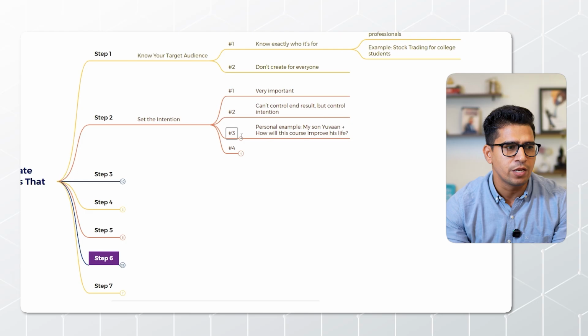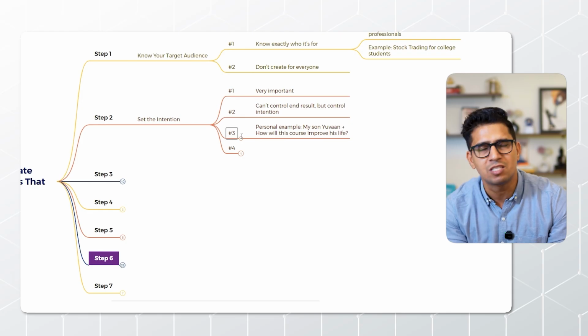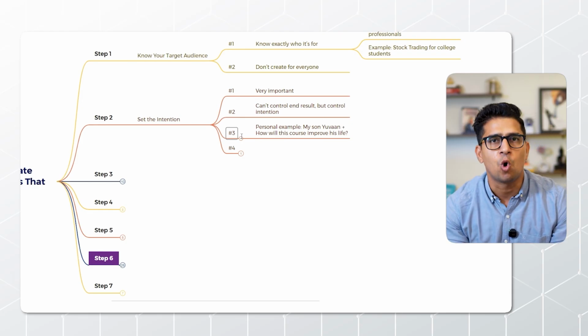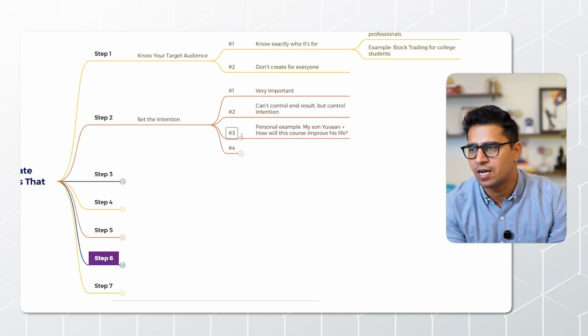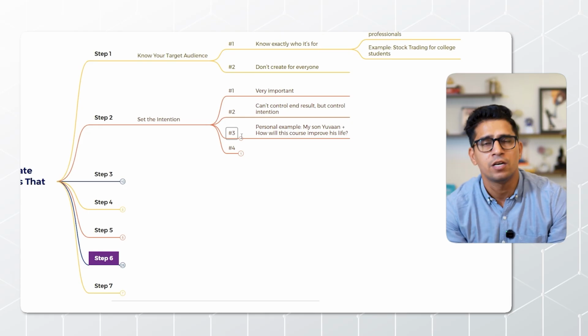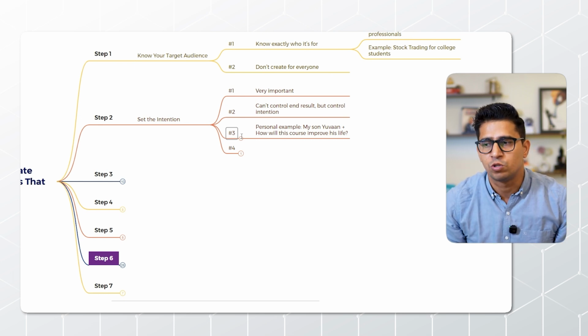The next question I always ask myself is, if Yuvan goes through this particular course, how will this make his life better? Because I cannot create something that is not impactful or that cannot deliver value for my son or for any of my loved ones. So that is something you should always ask: how will this make his life better, and what will he get out of this course? This is something you should always do.